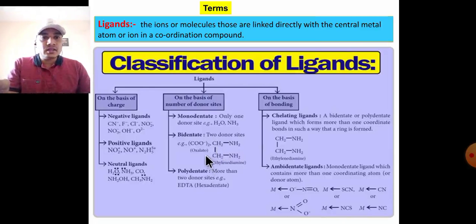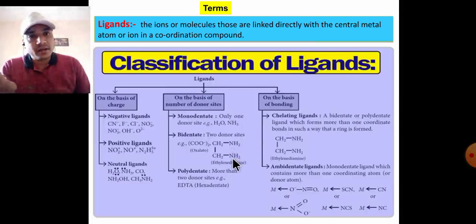For example, oxalate, from oxalic acid, the two O minus donate lone pairs directly to the central metal atom. In ethylenediamine, these two N donate electrons directly to the central metal atom.